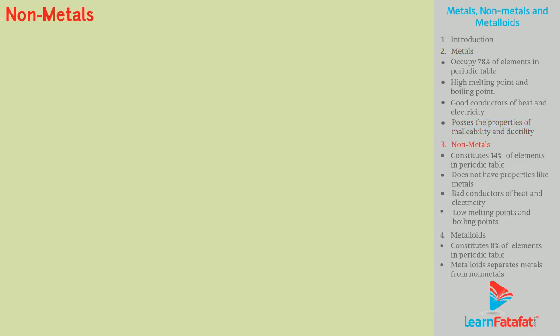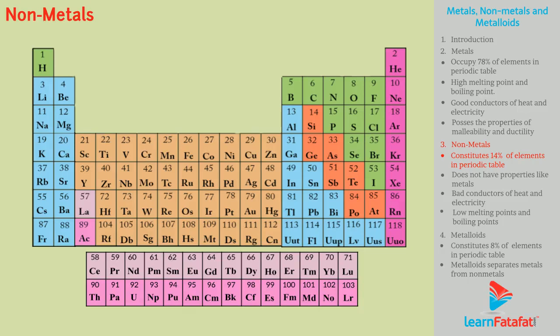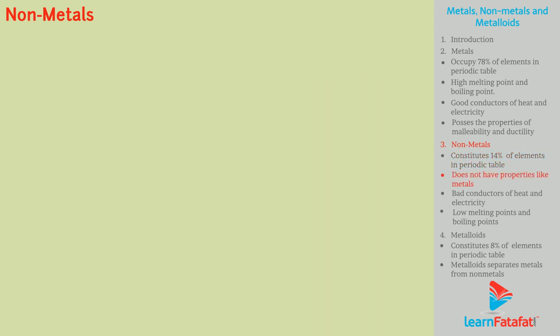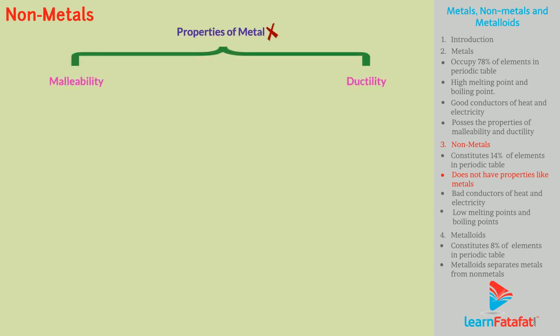Non-metals. Non-metals are present at upper right of periodic table. Non-metals constitute approximately 14% of elements in periodic table. Non-metals are usually solid or gases at room temperature. We call these elements non-metals because they do not have properties like metals. That is, these elements are neither malleable nor ductile.